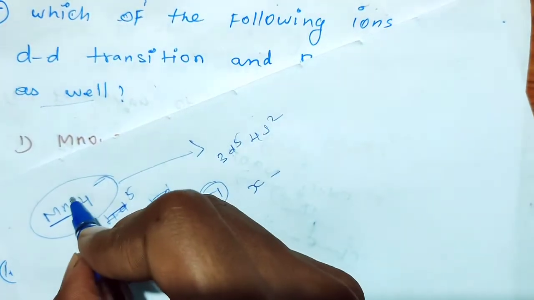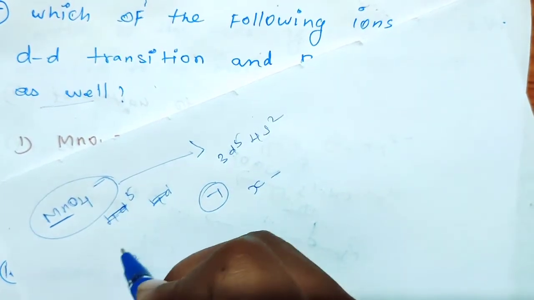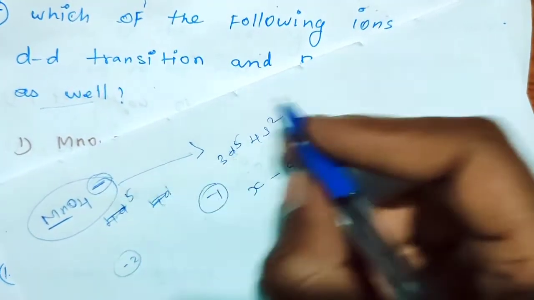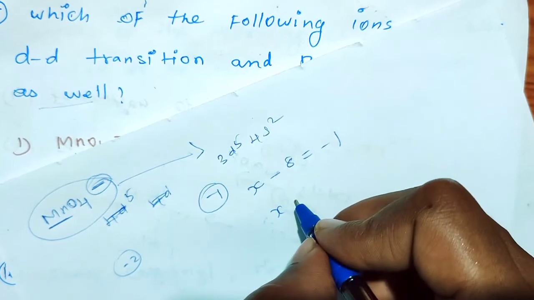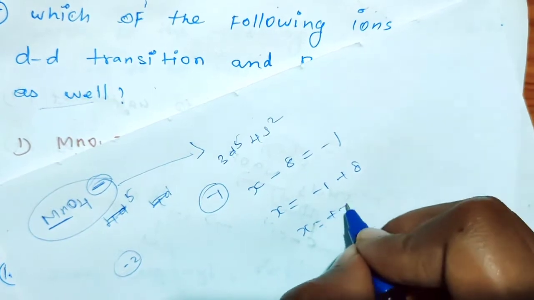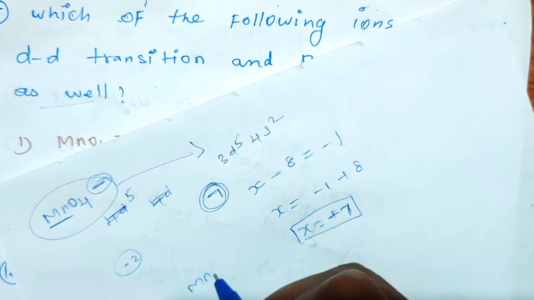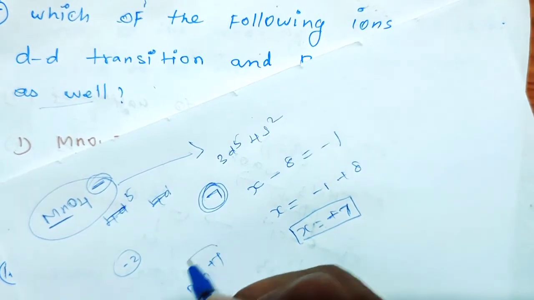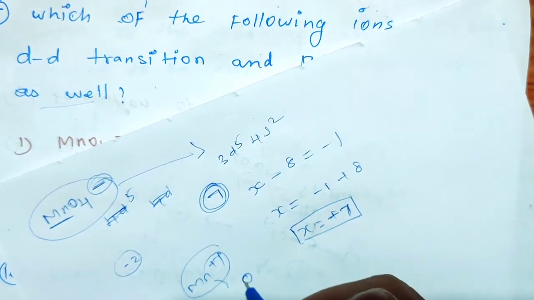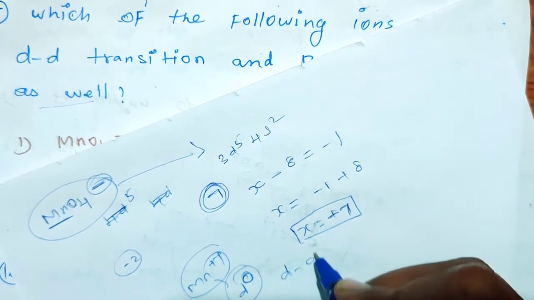There are 4 oxygens, and oxygen has charge -2, so 4 into -2 is -8, equal to the -1 charge present. So x equals -1 plus 8, so x equals +7. The oxidation state of manganese is +7, so there are no electrons left in the valence shell. That's why it is d0, so there is no d-d transition.